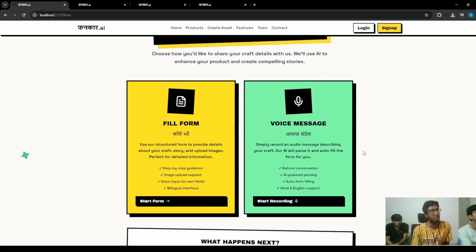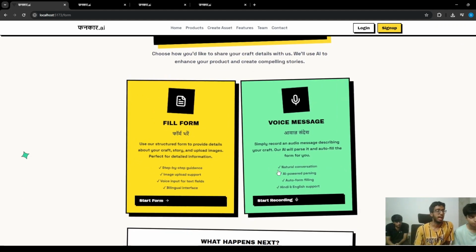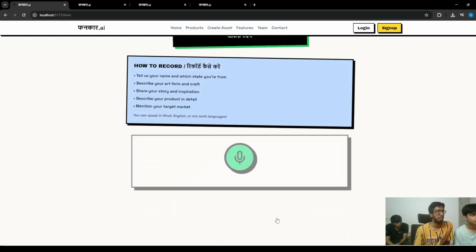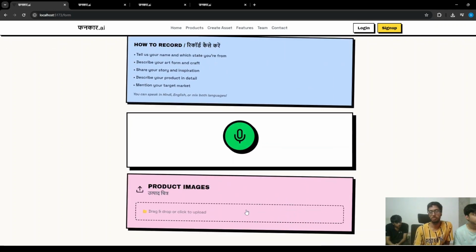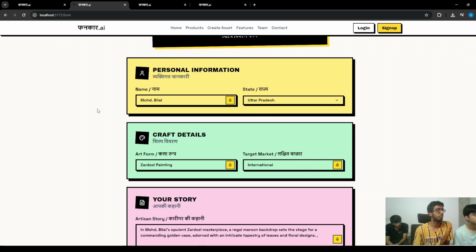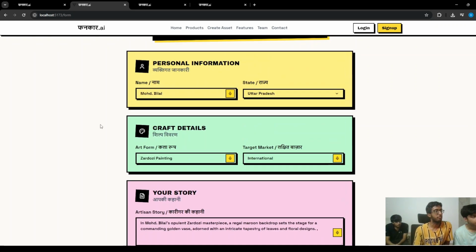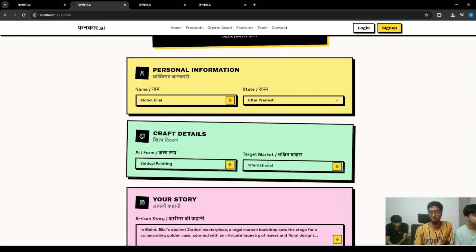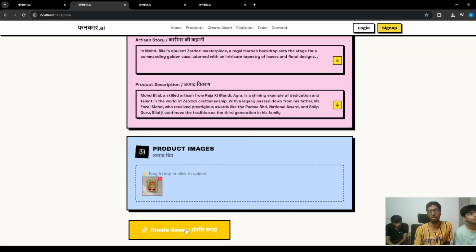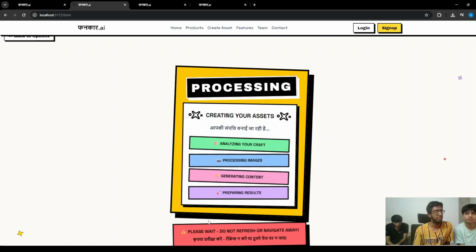We have two components here. We can fill in the form manually, and he can also go to the start recording page, just put in an audio file or record himself and give in his product image like here, and he would be able to get the same results. For the demo, I'm just using already pre-filled details from the text form. I've already pre-filled his details, and obviously his target market is international. I've already filled the product image also, and now we click on the button. Now we get this loading screen.